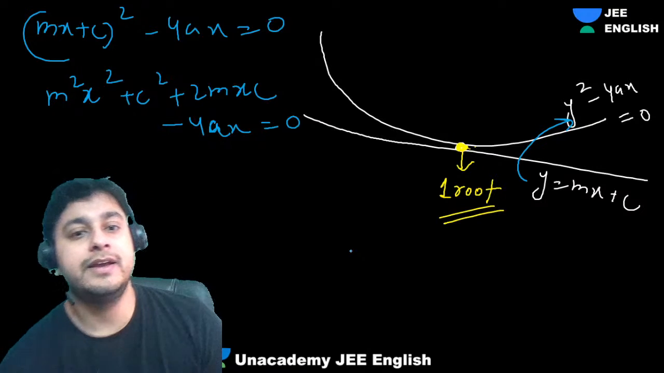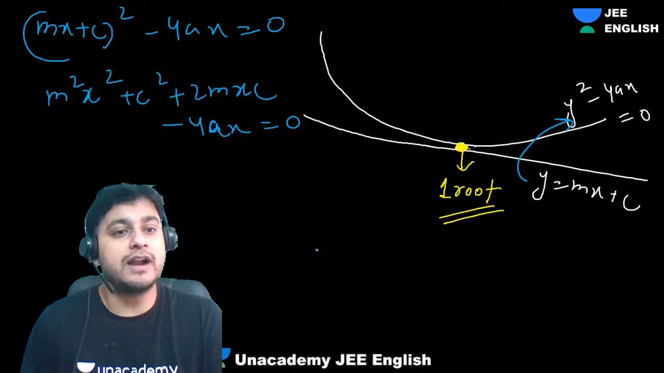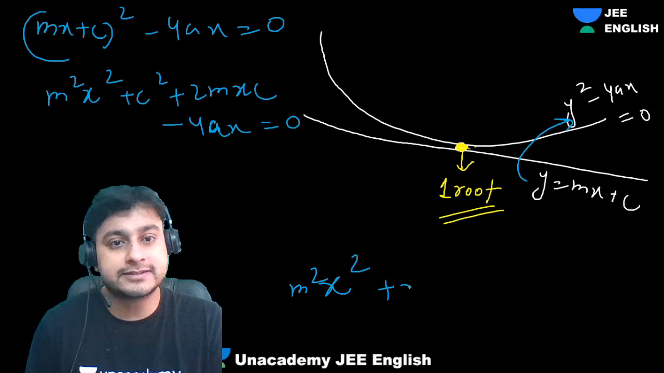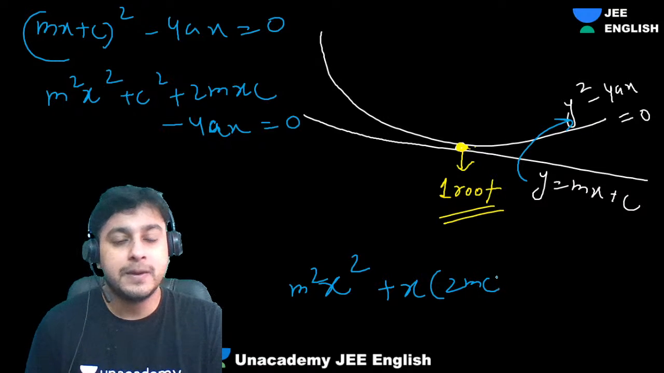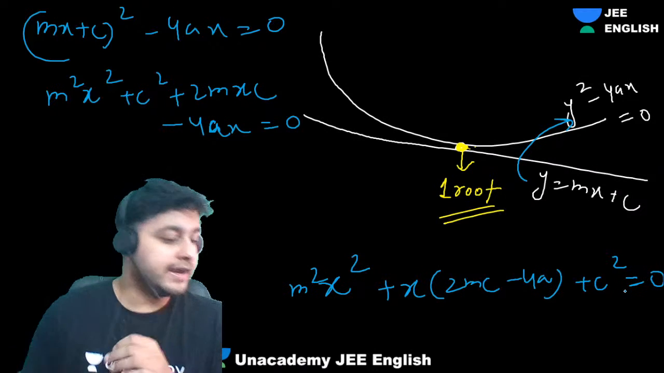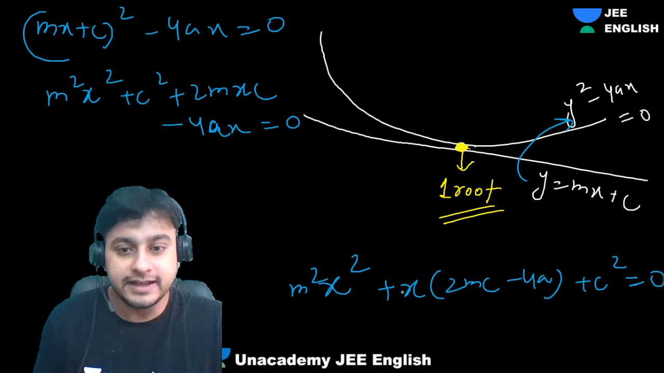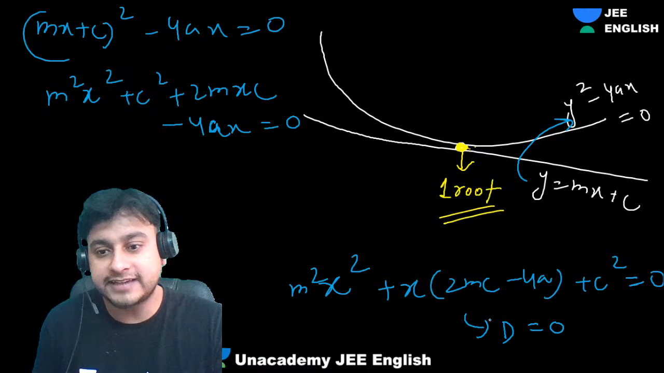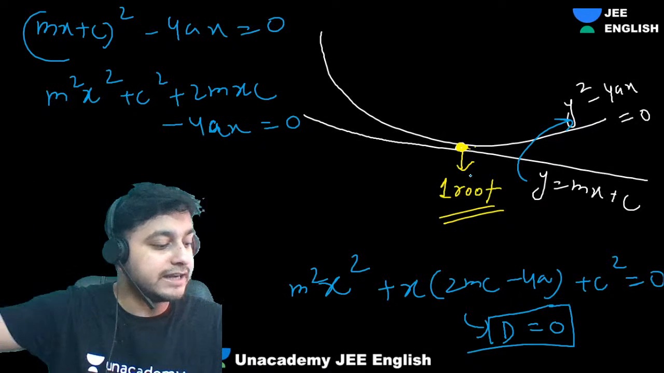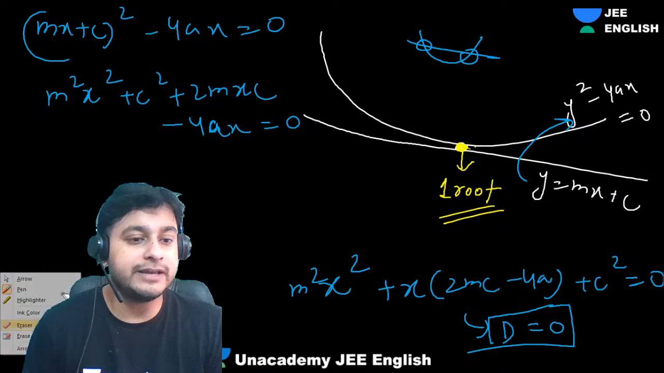So guys, how many roots will we get? Only 1, right? Are we getting a quadratic in x square or x? Yes, we're getting m square x square. If you look at x, we're getting 2mc minus 4a, plus c square equals to 0. Understood? Now guys, can I say that the discriminant of this quadratic equation has to be 0? Then only it will be a tangent, na? Because otherwise it will be a chord. When it cuts 2 times, when you have 2 roots, it will be a chord.